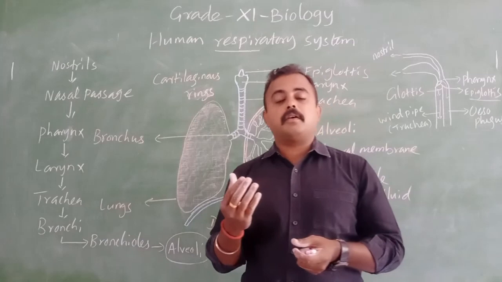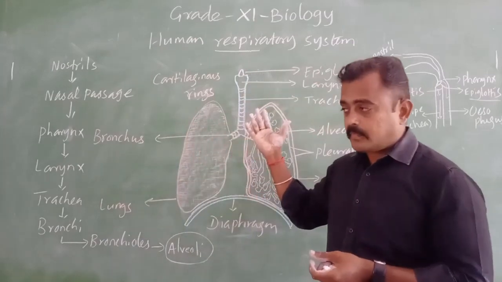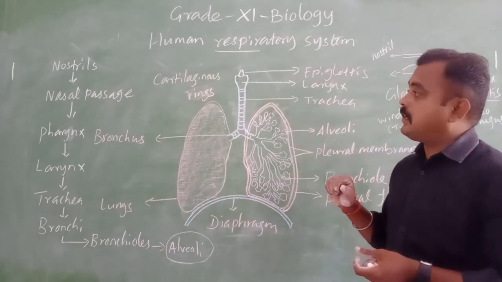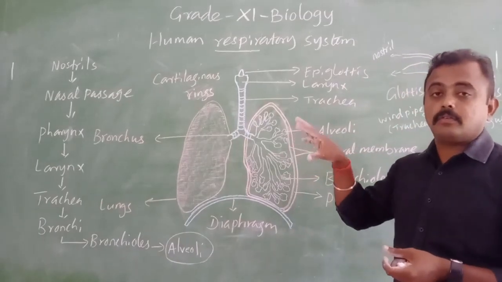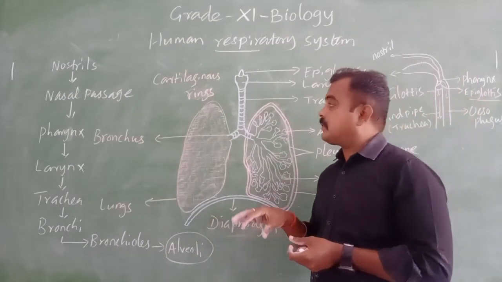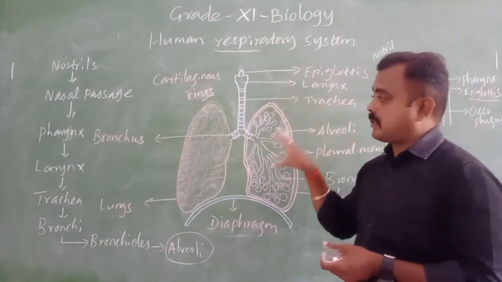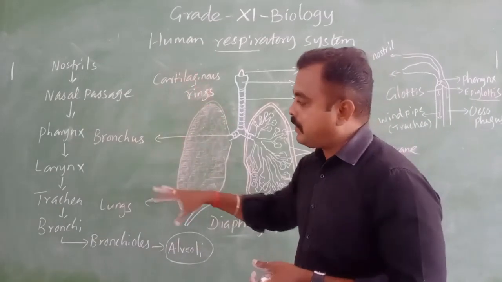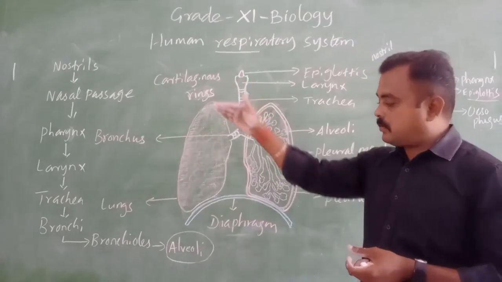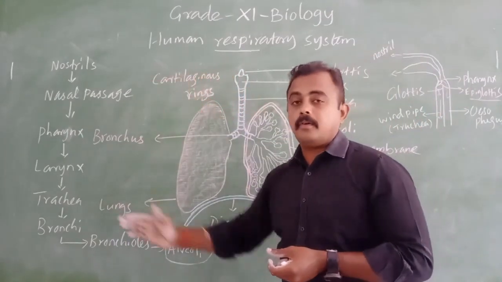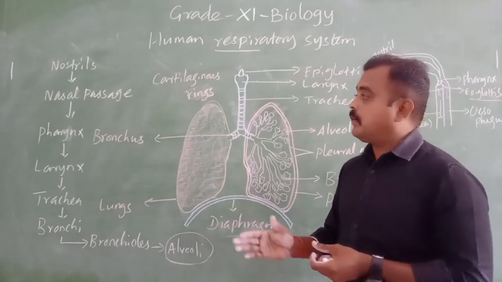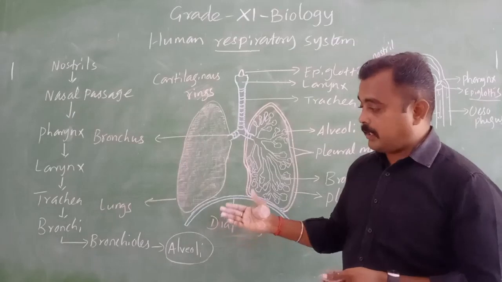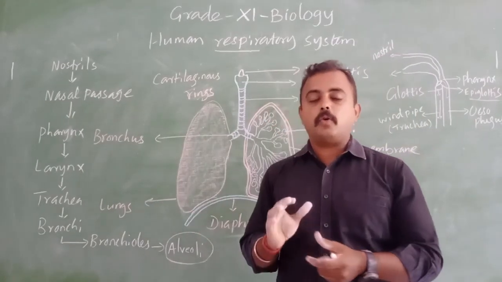Then what systems are involved in respiration, and what topics are covered in this lesson. Then the human respiratory system structure. How air moves from the nostril to the lungs: pharynx, larynx, trachea, bronchi, then bronchioles. I hope you all understood that.